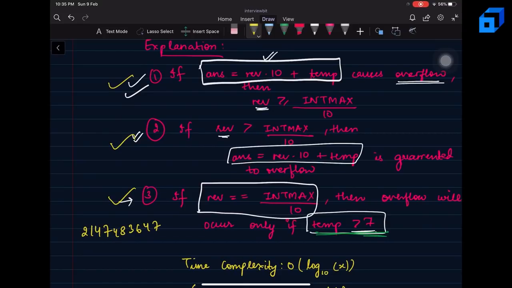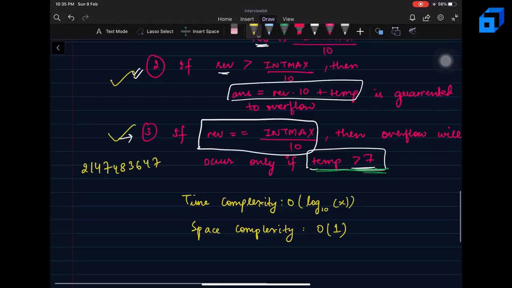Now let's consider the space and time complexity for this question. At each point, we are reducing the original number by a factor of 10. Therefore, the time complexity is going to be log of x to the base 10, and the space complexity is going to be order of 1, because we are solving this question using constant extra space.